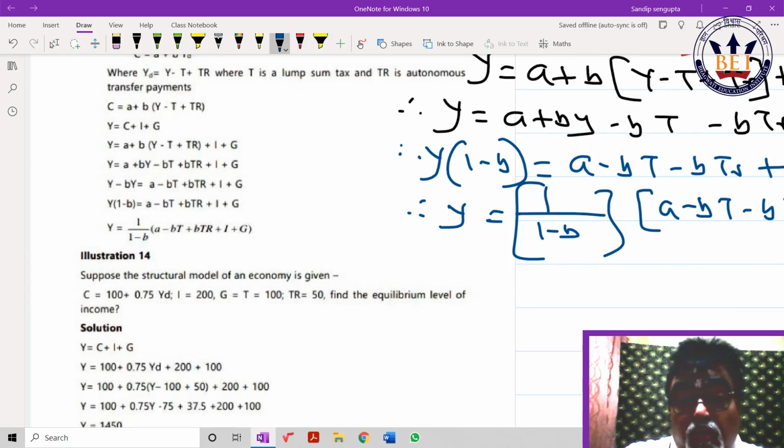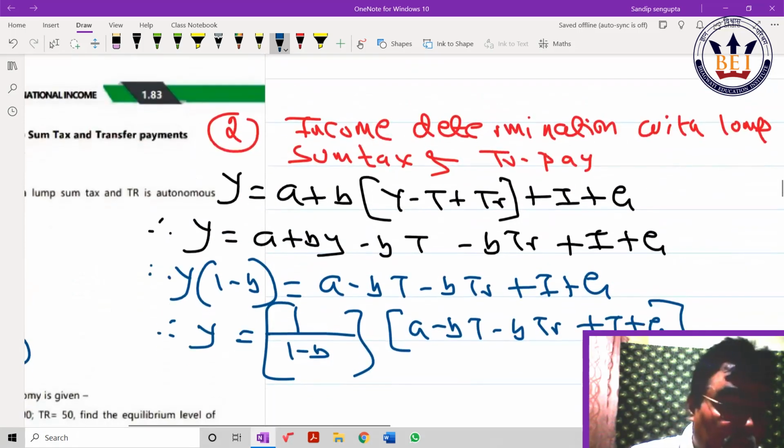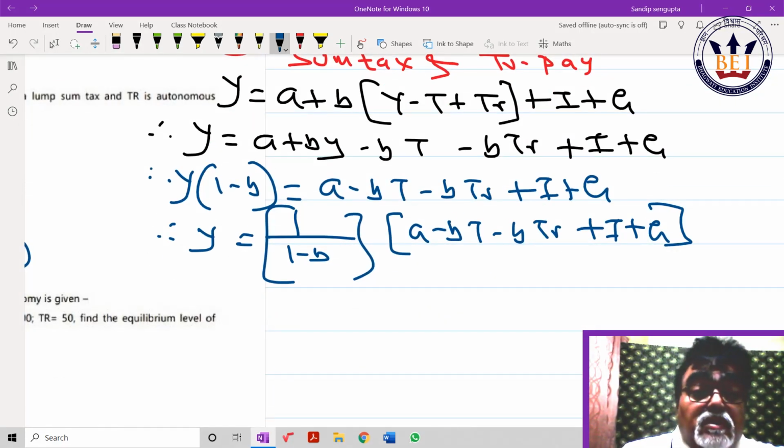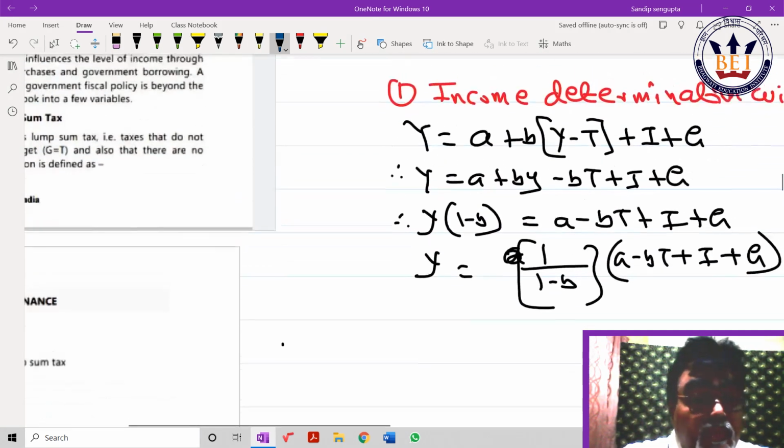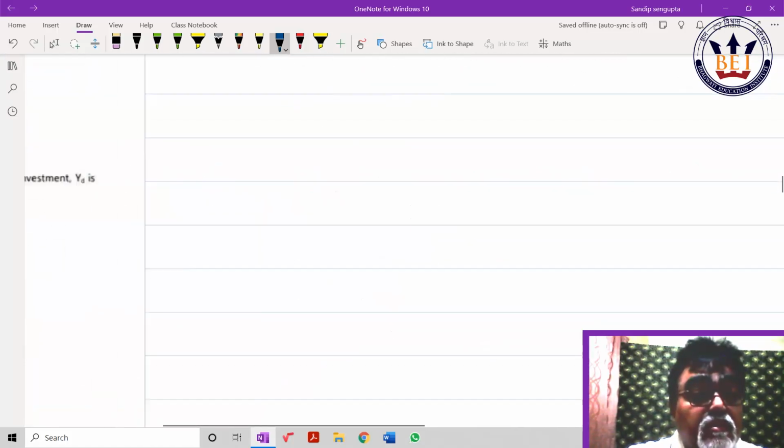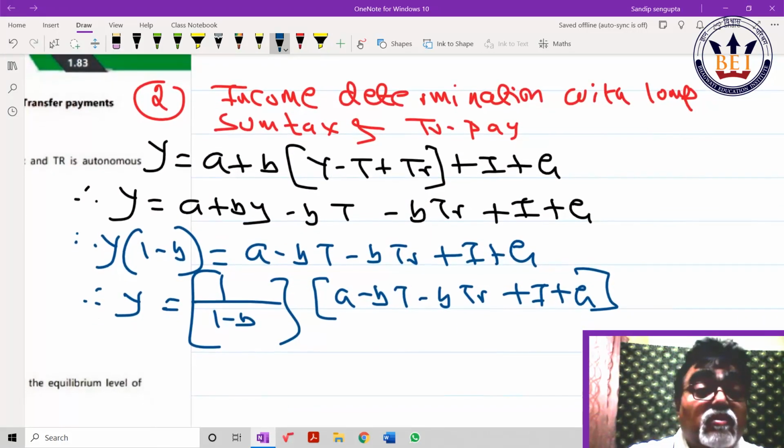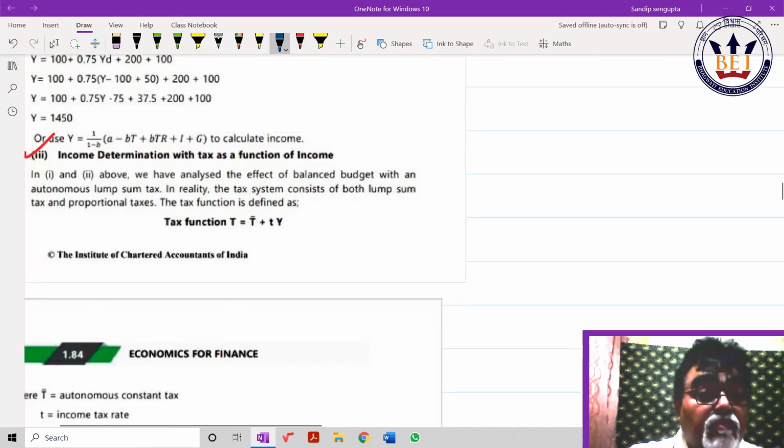This is the main job. If you are able to write this first line, whatever sum is given, they will just put the value only. First is income determination with lump sum tax, then income determination with lump sum tax and transfer payment. These are the sums given, and you take the same way.